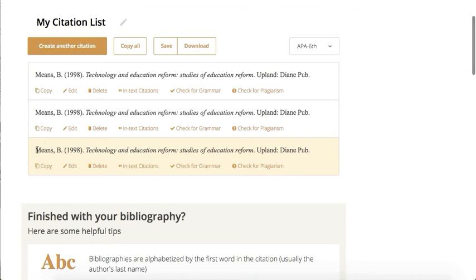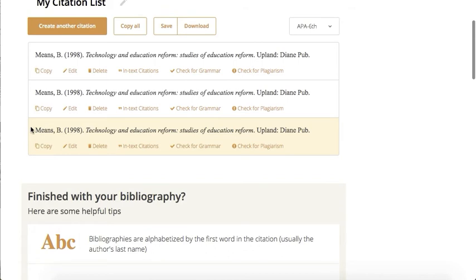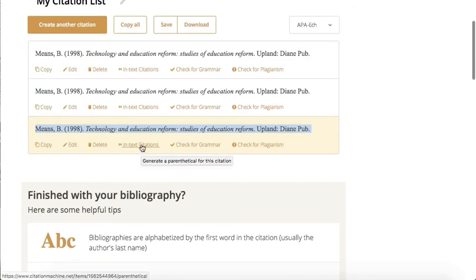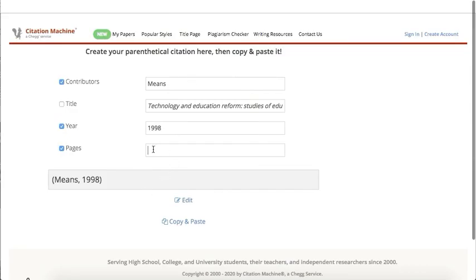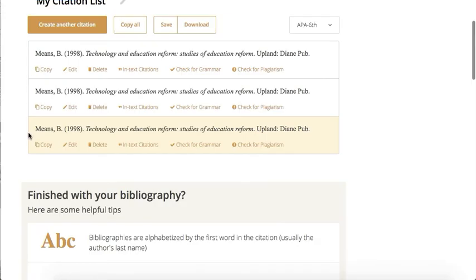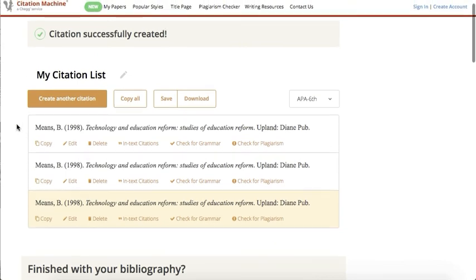As you can tell here, this is the citation we just completed. This is what you can highlight. Actually, you can press here, copy, and it will copy the exact citation, and you can go ahead and put it in your reference list. However, if it's an in-text citation, you can press in-text citation and even put the page number, let's say 122, and it will show the year as well. So it will provide you the exact citation as is required.